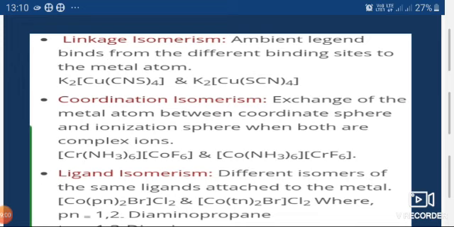So in case of these complexes as shown on the screen, the example is hexaamminechromium(III) hexafluorocobaltate(III). This is the example in which chromium is bonded with ammonia while cobalt is bonded with fluorine.